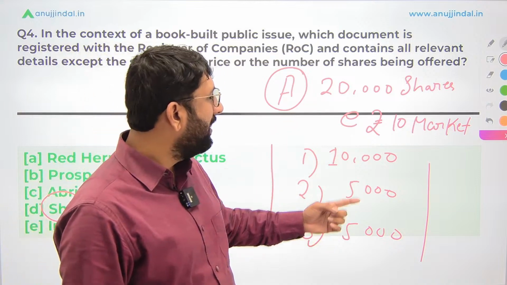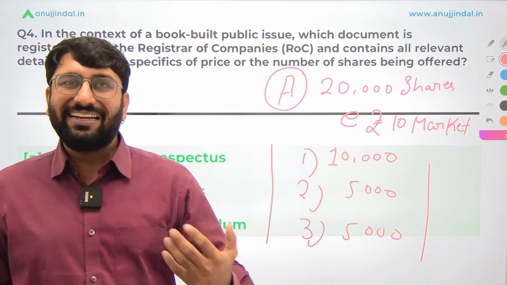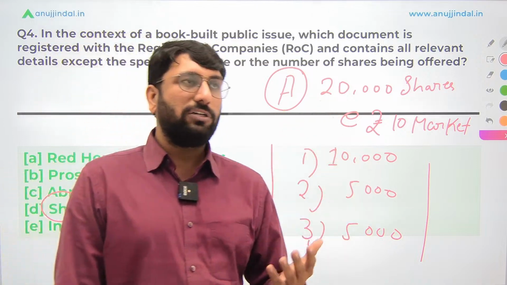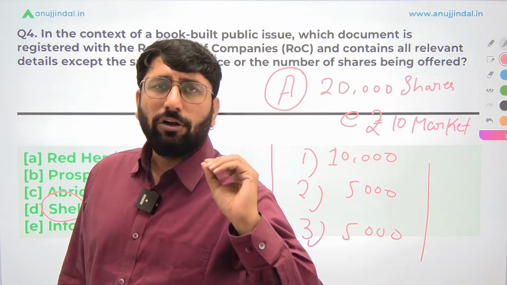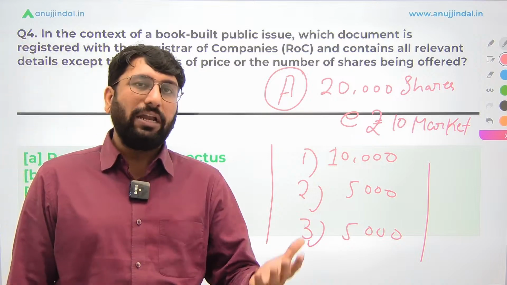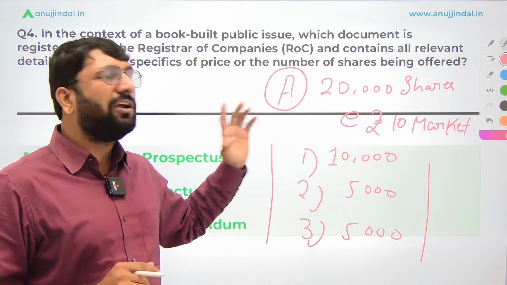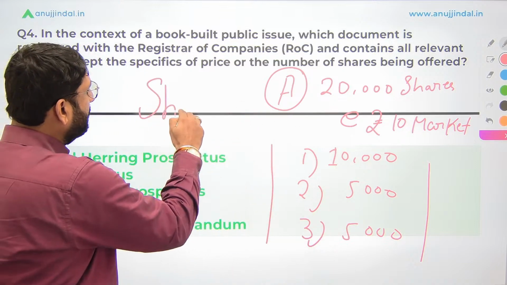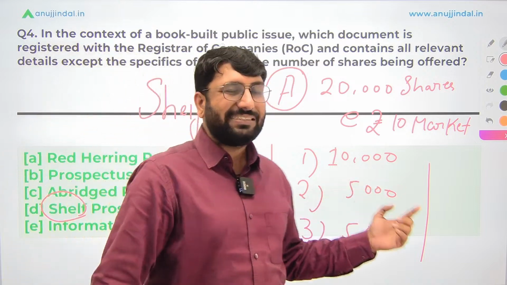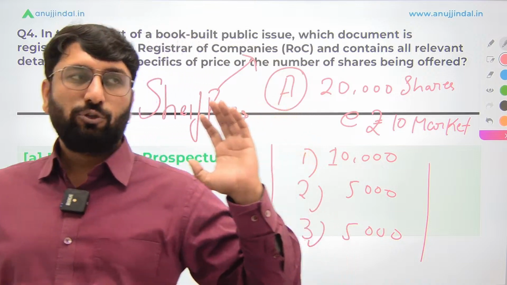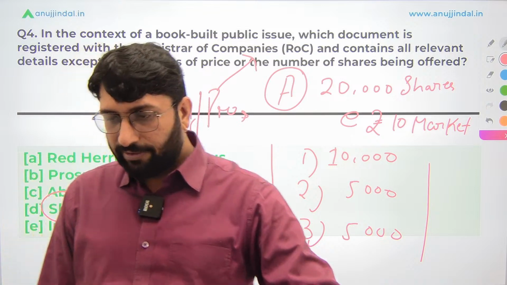And in this 1 year, the price of the shares is going to remain constant, but they're going to issue the shares thrice. Instead of wasting time by issuing the prospectus again and again, because the process of issuing prospectus documentation is a costly affair and the company is going to incur a lot of cost, in order to avoid that, if they have already determined that these financials are going to remain constant, in the beginning of the year they're going to submit a shelf prospectus to the registrar so that in the second and third issues, they will not have to submit anything. So they will save the cost that would otherwise have been incurred. Okay, so that is the broad idea. I hope it is clear now.